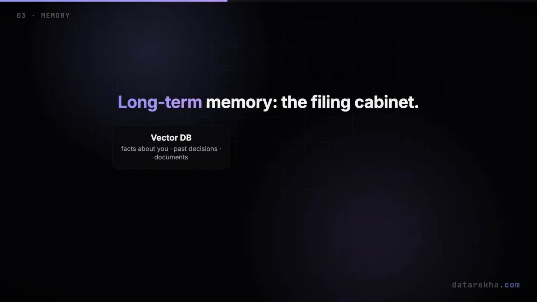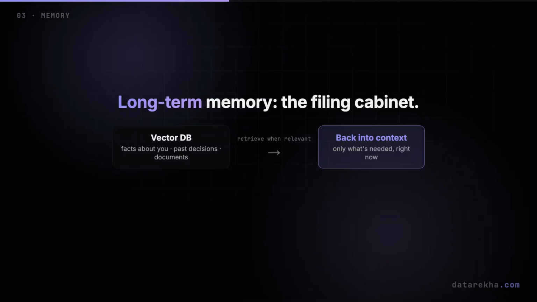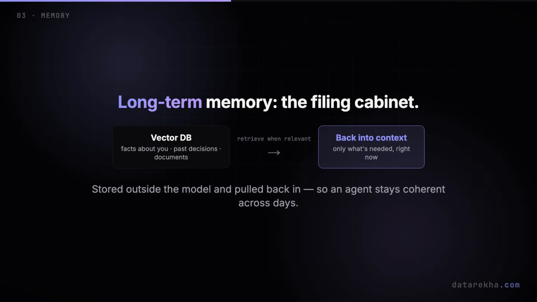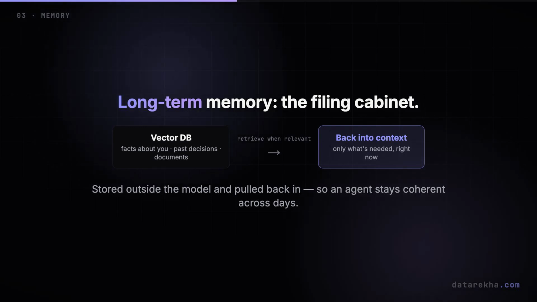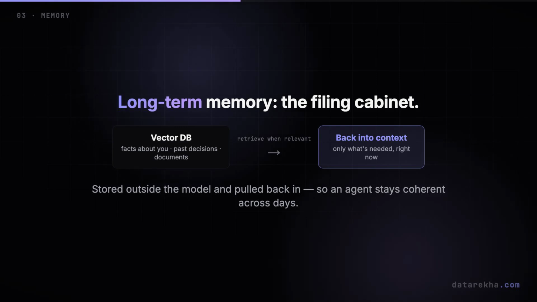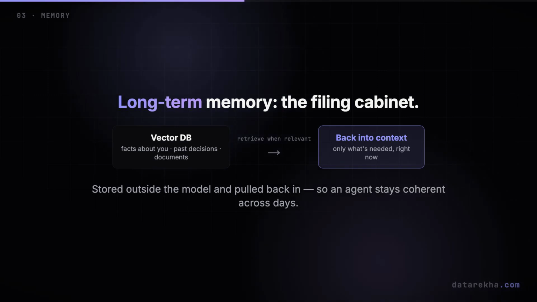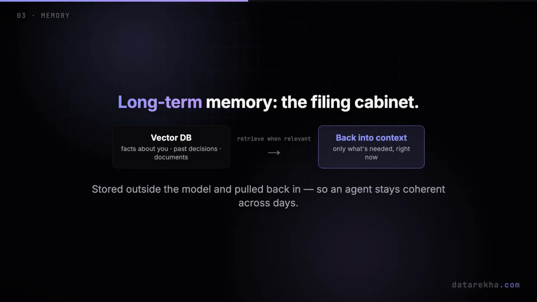Long-term memory is for things that outlive one task. Facts about you, past decisions, whole documents. That lives outside the model, usually in a vector database, and gets pulled back in only when it's relevant. Short-term is the scratchpad. Long-term is the filing cabinet. Together, they let an agent stay coherent across many steps, and even across days.